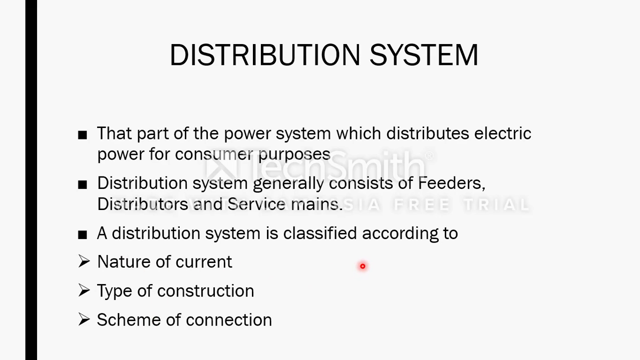A distribution system is classified into different types. One is depending on the nature of the current, that is, it can be AC or DC. Then depending on the type of construction, it can be overhead or underground distribution system. Then we have the scheme of connection. I will be highlighting this scheme of connection in the next slides.